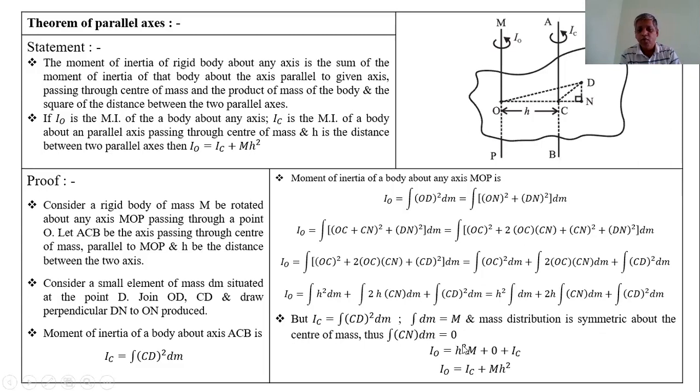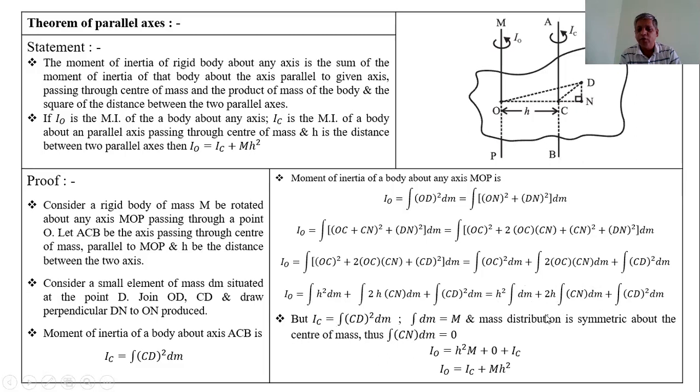Therefore, write integration of CD square dm as IC, integration of dm as M, and integration of CN dm is equal to 0 in the above equation. Therefore, the above equation becomes IO is equal to h square into, instead of integration dm, we write capital M, plus twice h into integration of CN dm, which is 0.